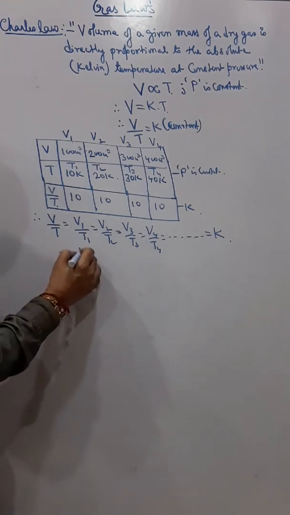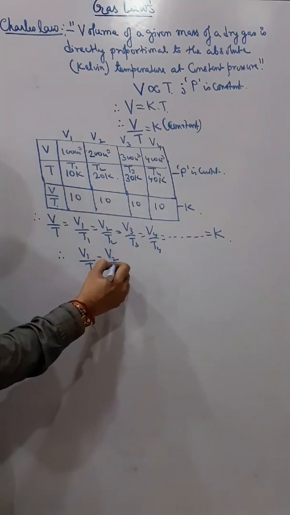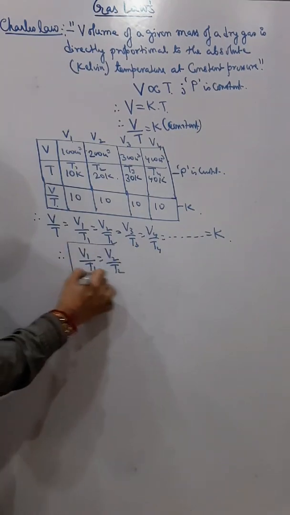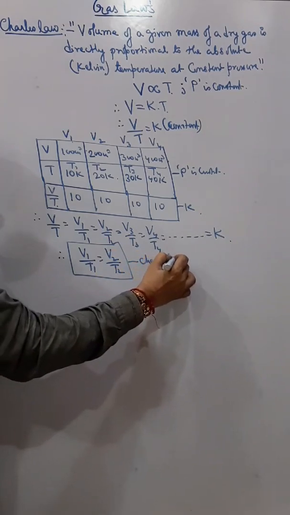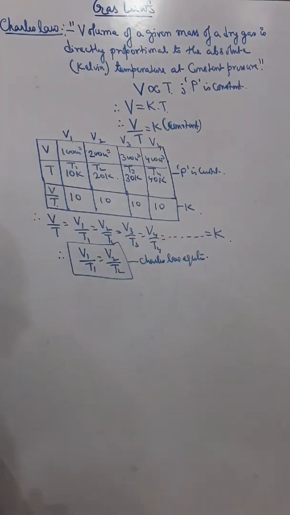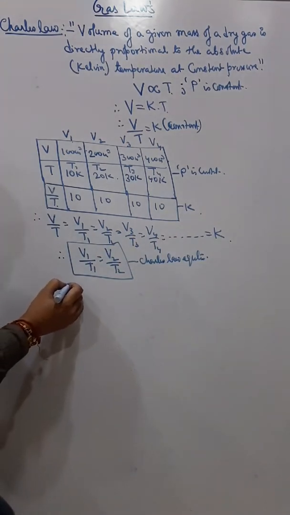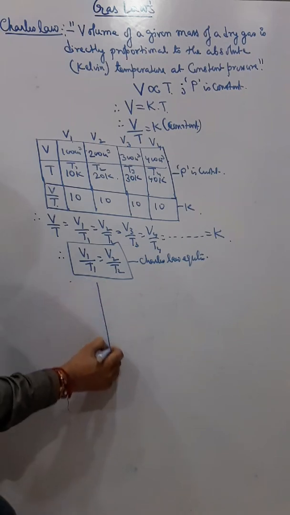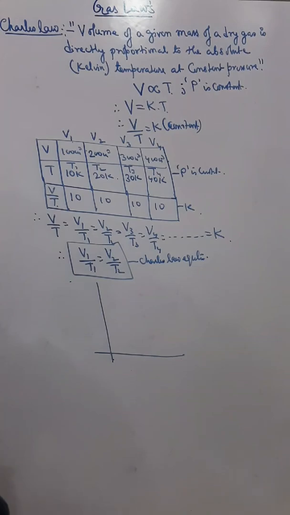So here we can say it is V1 by T1 is equal to V2 by T2, and this we call as Charles law equation. Okay, understand? Now similarly, if I draw a graph, that's the Charles law graph, that is V versus T graph.